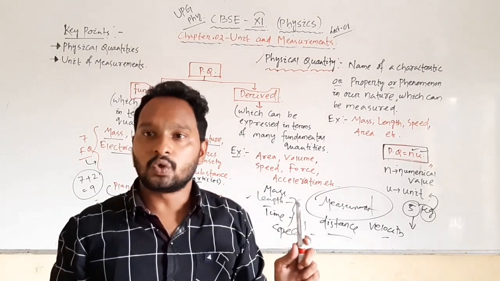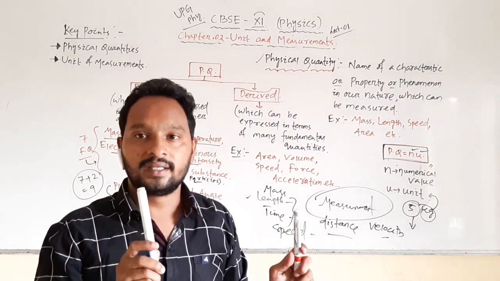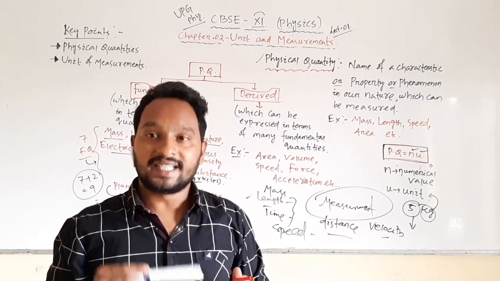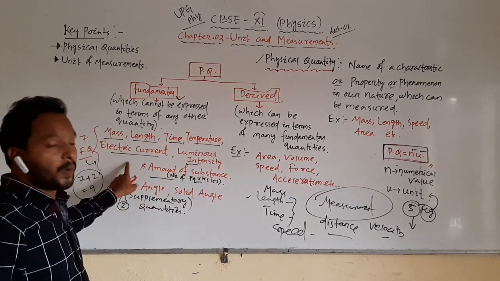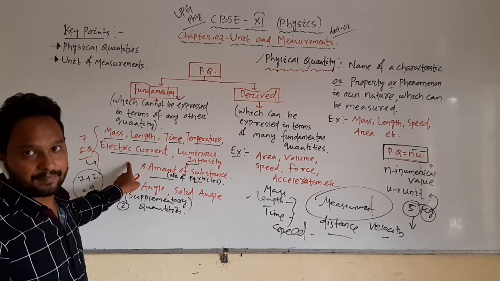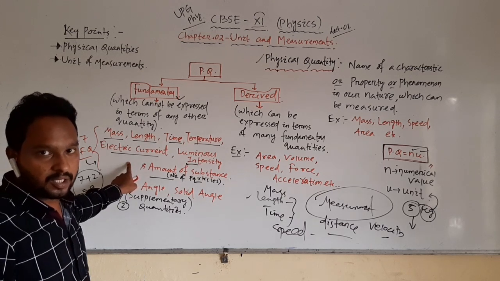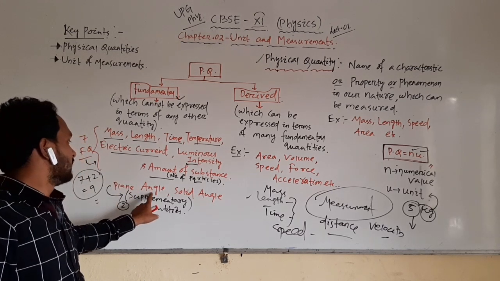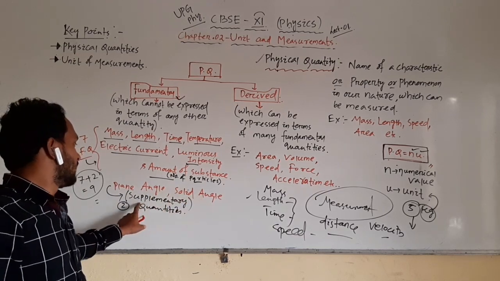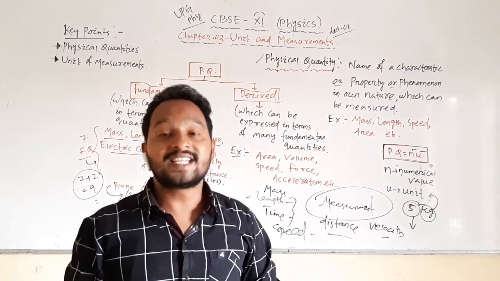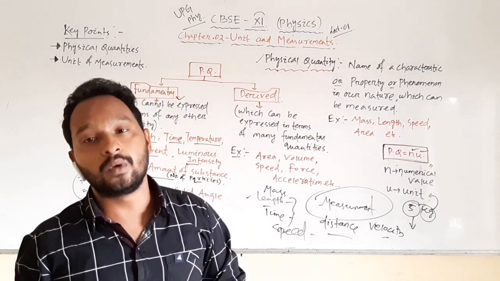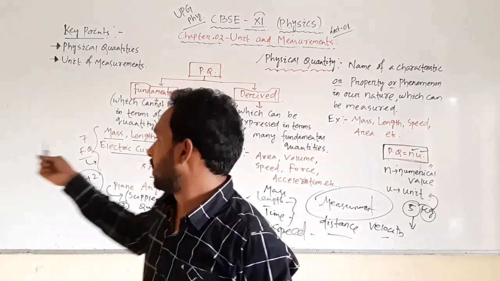So the scientists had to agree that this is another physical quantity. We give it the name angle: plane angle and solid angle. These are called supplementary quantities, meaning additional quantities. This was done a few years after making the list.